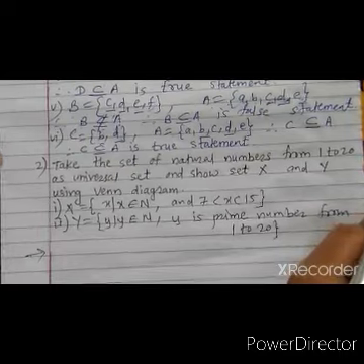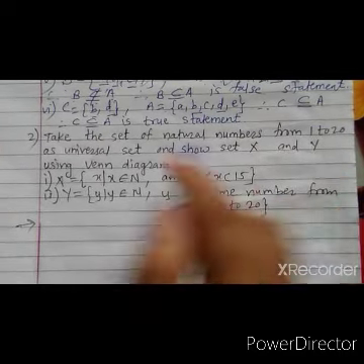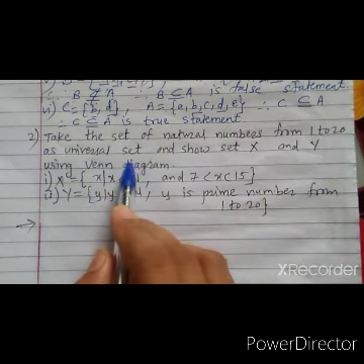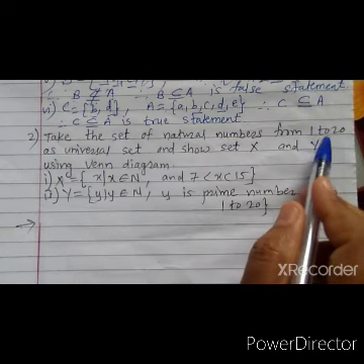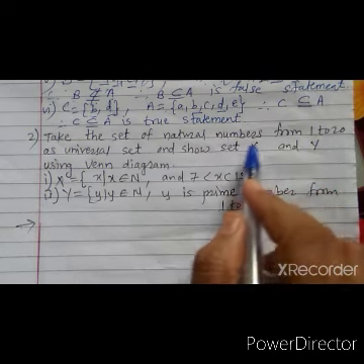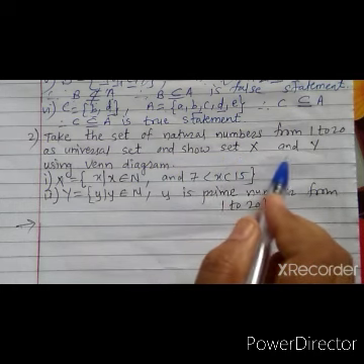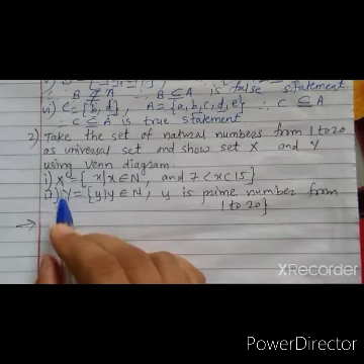Now let us see example number 2. Take the set of natural numbers from 1 to 20 as universal set. So here we have to consider universal set, that is capital U, and we have to take natural numbers from 1 to 20. So 20 elements are there in universal set, and show sets X and Y using Venn diagram. So let us see first.